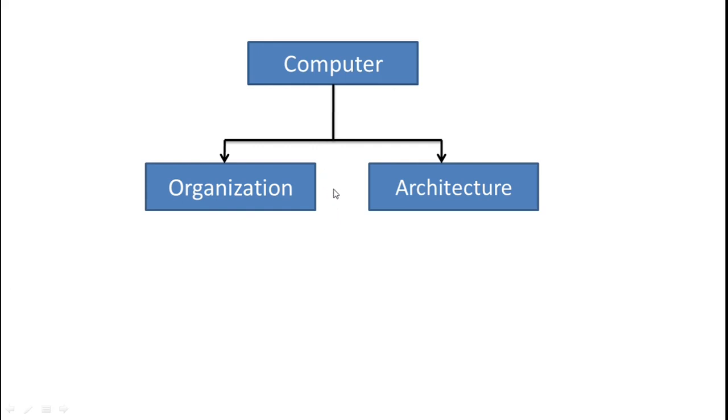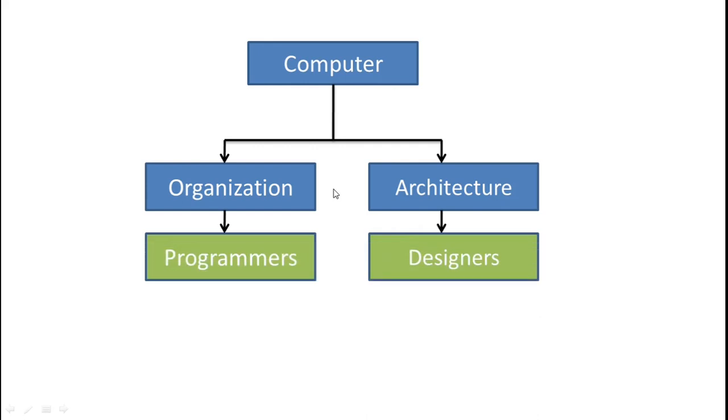Here I want to differentiate both, what is organization and what is architecture. Mostly designers work on architecture, which means the designing part of the computer. And another one is organization, which is how computers will work.